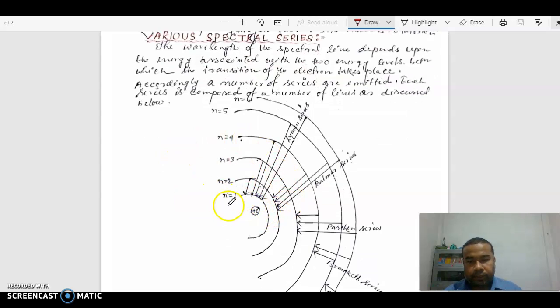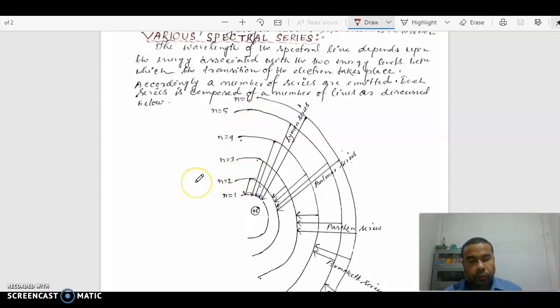This is an atom and this is the nucleus of the atom. The nucleus has a charge of plus e for a hydrogen atom, and these are the orbits of principal quantum number n equal to 1, n equal to 2, n equal to 3, n equal to 4, n equal to 5, n equal to 6.